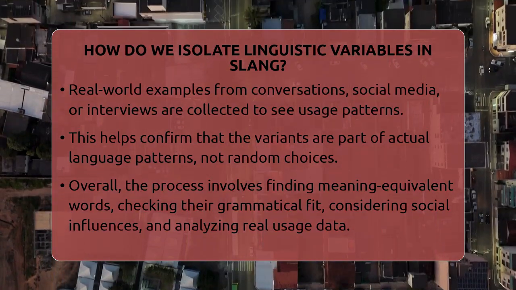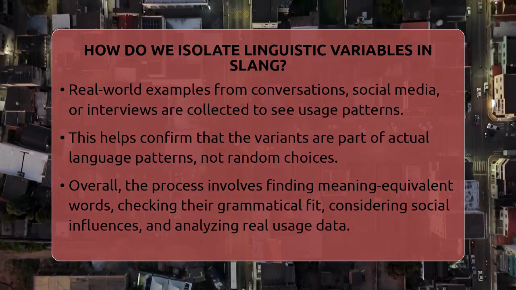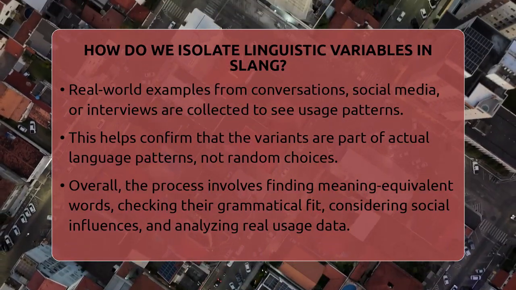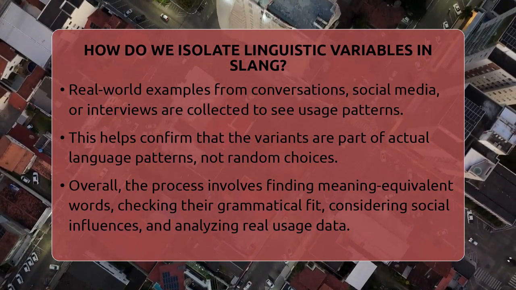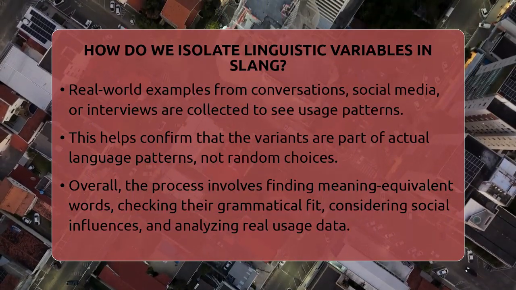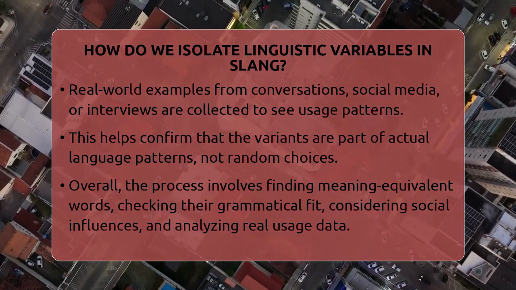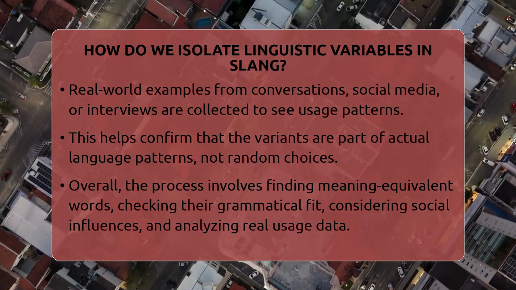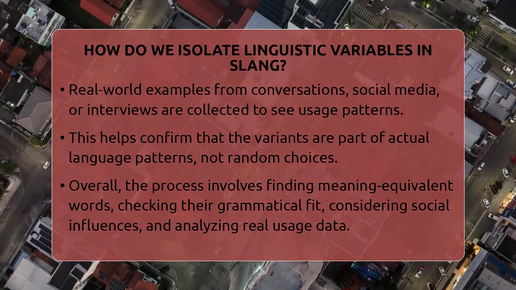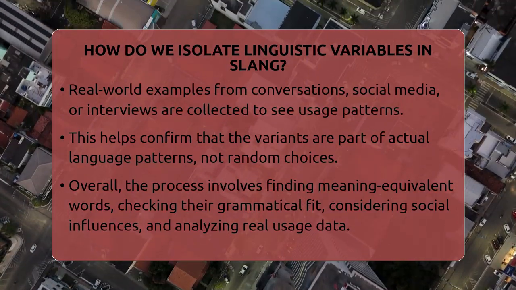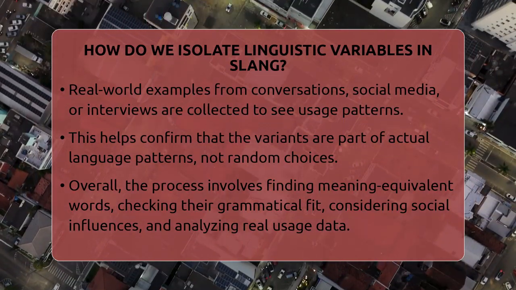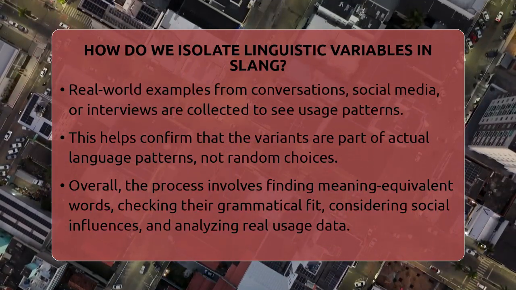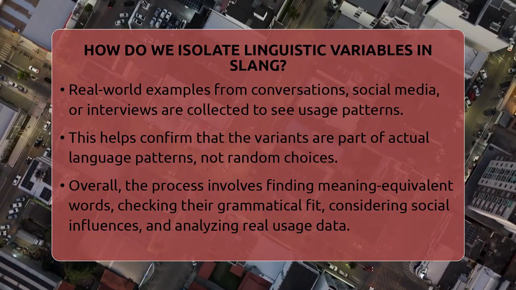By doing this, we can confirm that these different words are part of a real pattern in language, not just random choices. So, in simple terms, isolating linguistic variables in slang involves finding words that mean the same but are used differently, checking if they fit the same language pattern, understanding how social factors influence their use, and collecting real-world examples. This process helps us see how slang evolves and spreads among different groups over time.